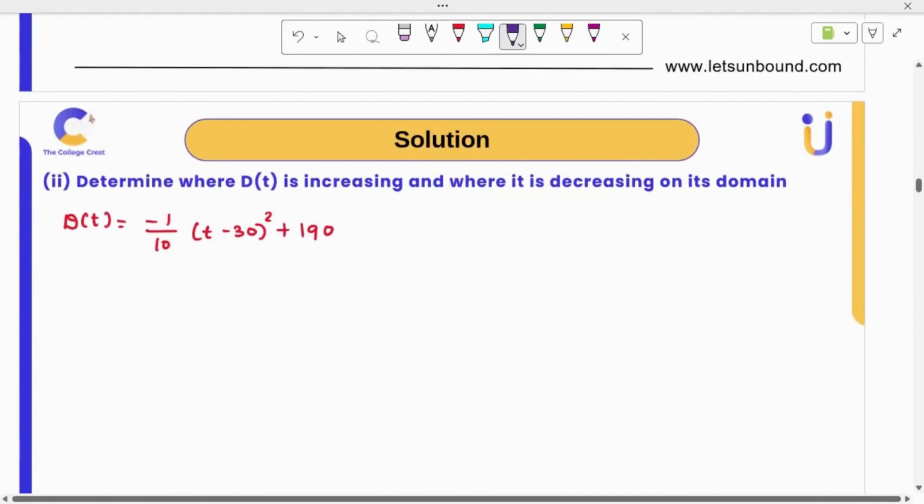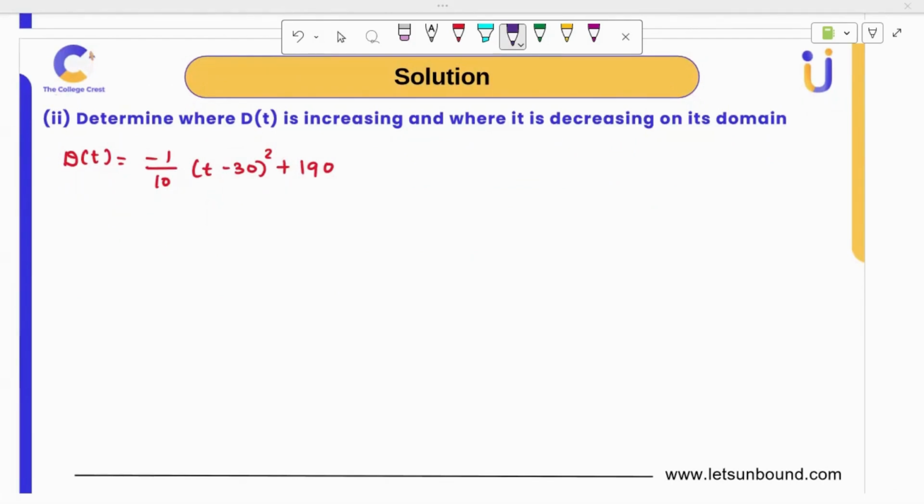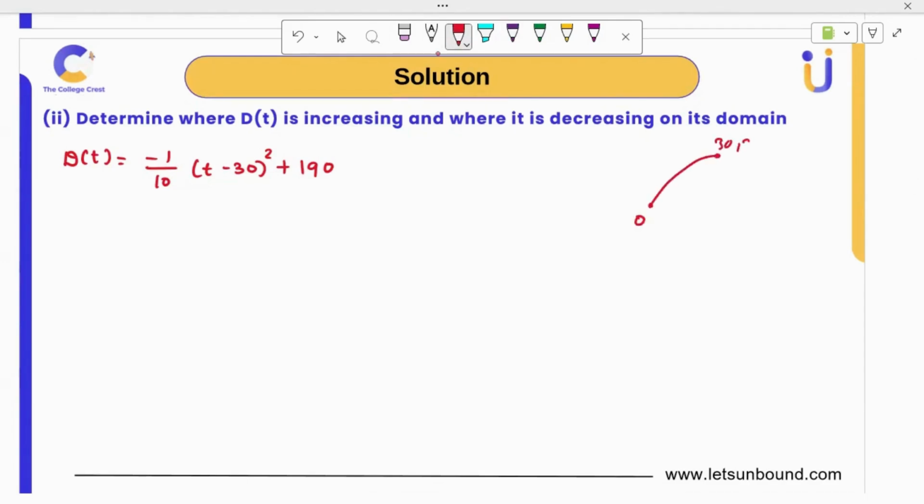Okay, moving to the second part. Determine where d of t is increasing and where it is decreasing on its domain. So first we need to find the domain, then we will check the increasing and decreasing behavior. One more thing, you know it's 0 to 30, 190, and then it goes like this. So we know this is increasing, but what about the ending point where it decreases? You can't write negative till infinity, right?